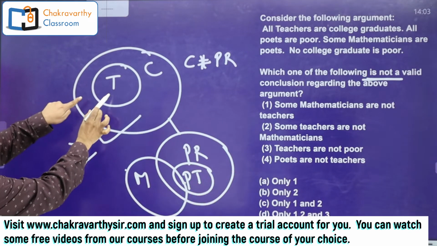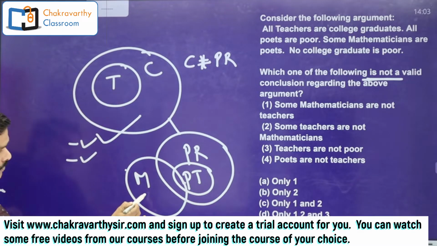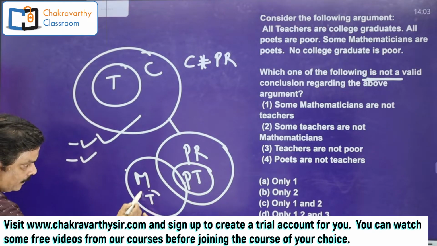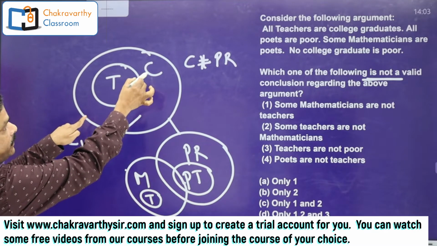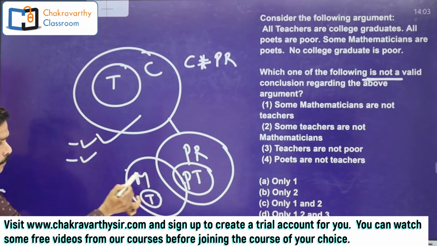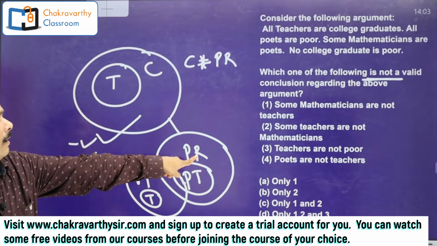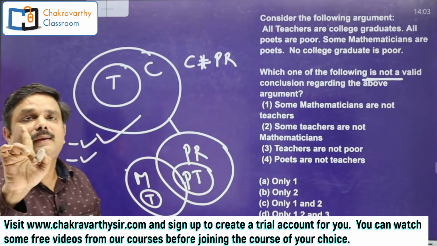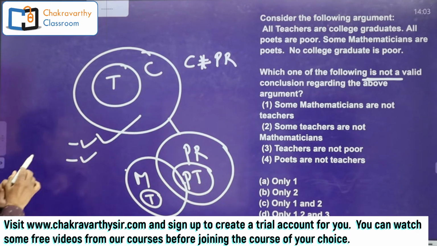Go for this one. All teachers are mathematicians. That means this teacher, am I able to keep a teacher circle here? If you keep the teacher circle here and teachers should be a subset of college graduates, yes, I can prove like this without touching college graduate and poor circles with each other. So for that reason, there is a possibility to prove like this.